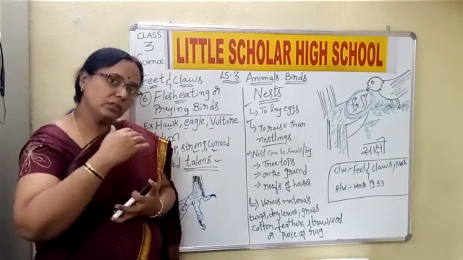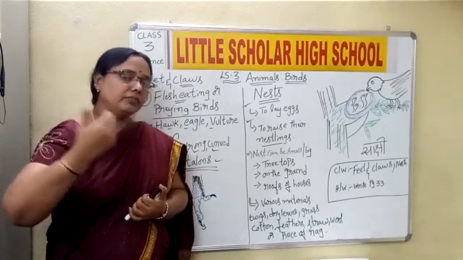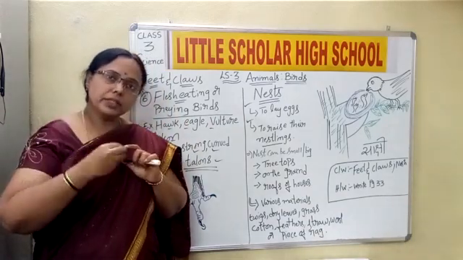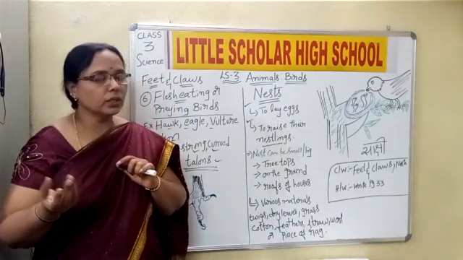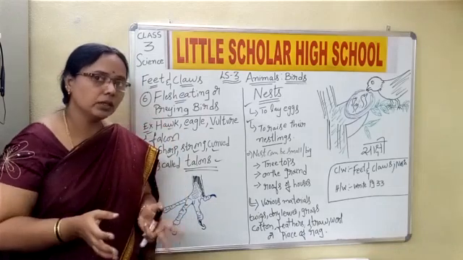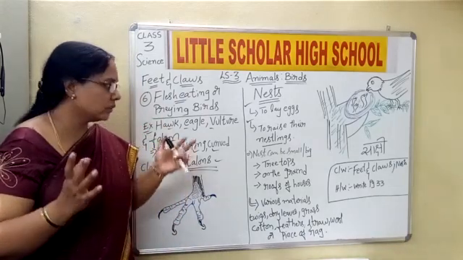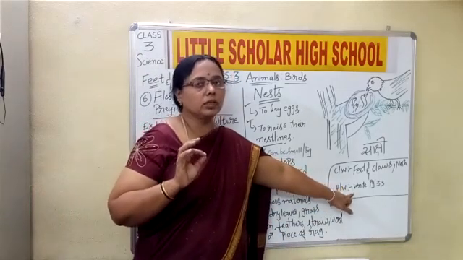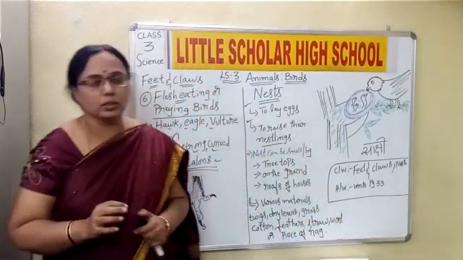So you will write all the different types of feet and claws. We have 6 there. So all the 6 different kinds of feet and claws you will write. If possible, you do the diagrams, otherwise it's fine. But make sure that you are writing page 33 in your class work.